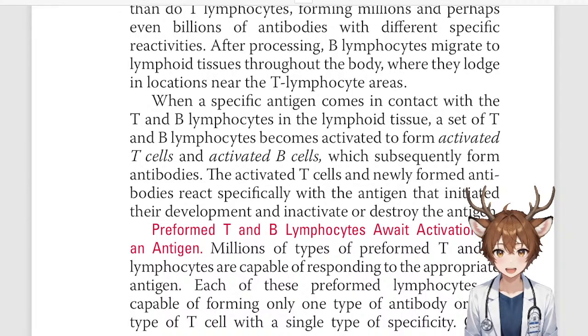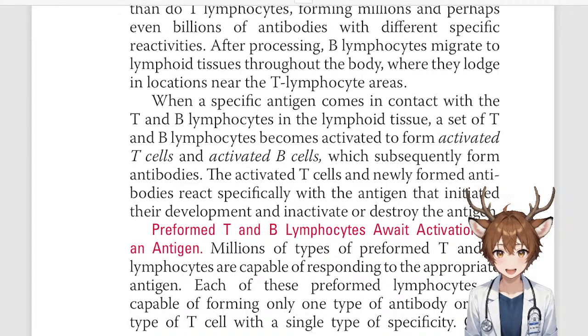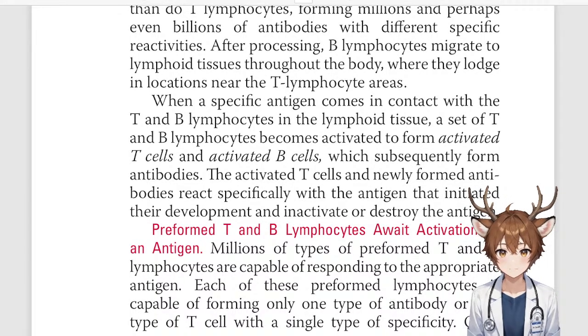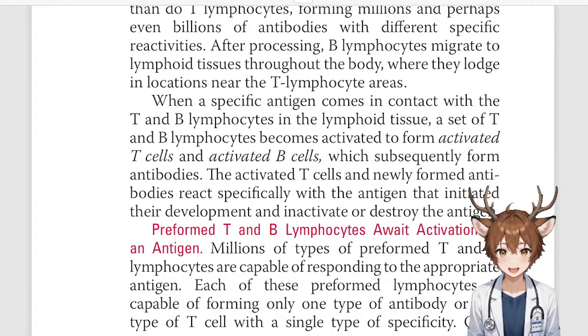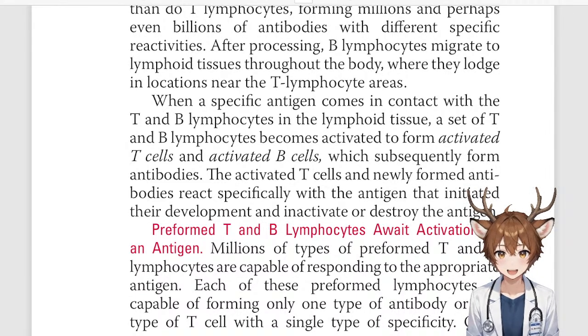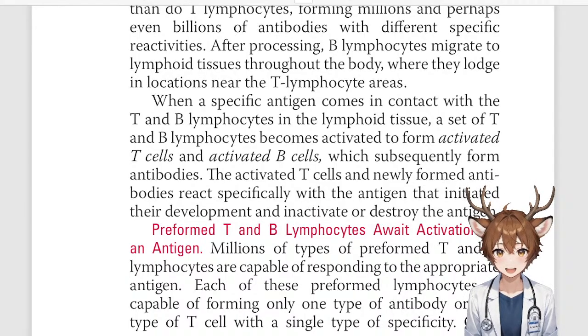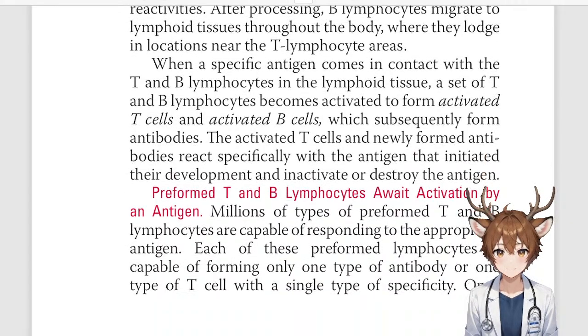The activated T cells and newly formed antibodies react specifically with the antigen that initiated their development and inactivate or destroy the antigen. Preformed T and B lymphocytes await activation by an antigen. Millions of types of preformed T and B lymphocytes are capable of responding to the appropriate antigen. Each of these preformed lymphocytes is capable of forming only one type of antibody or one type of T cell with a single type of specificity.